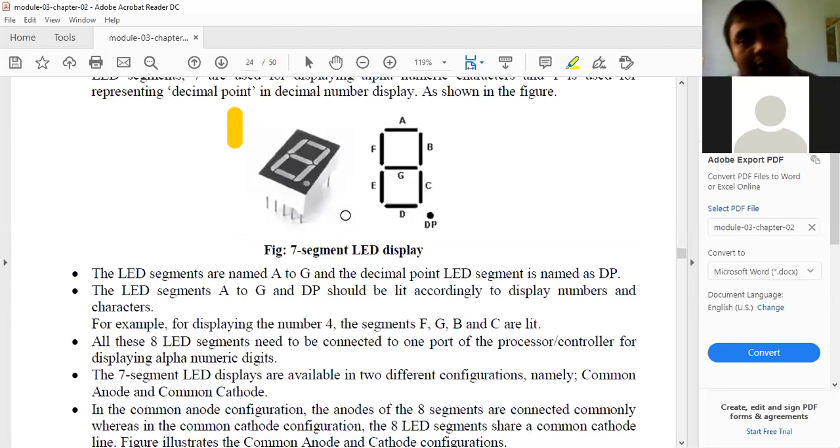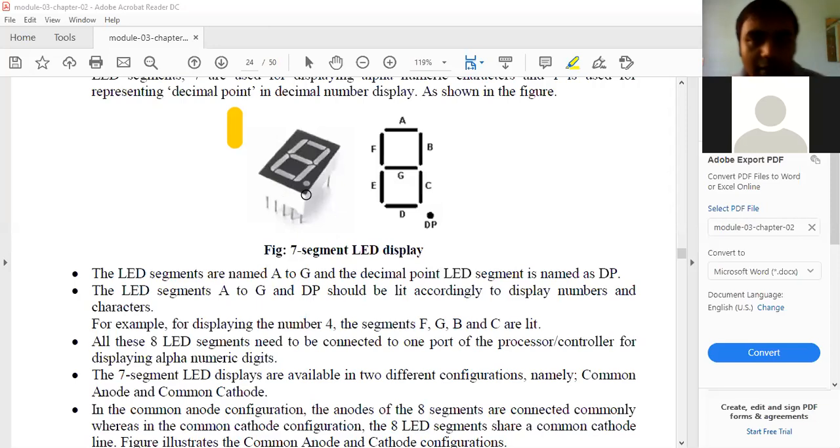You might have seen this during your childhood, where you might have seen this particular device in a public telephone booth when making a call. This is used to display alphanumeric characters, we can say.